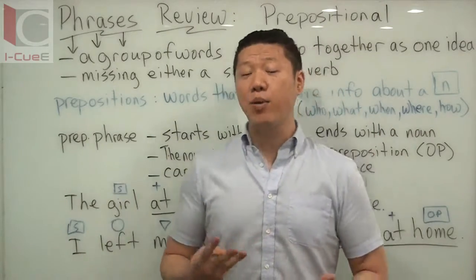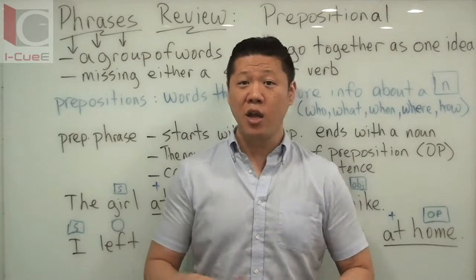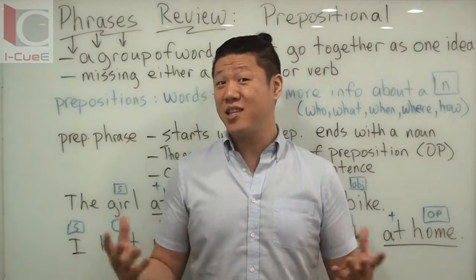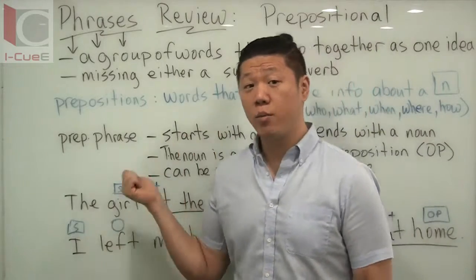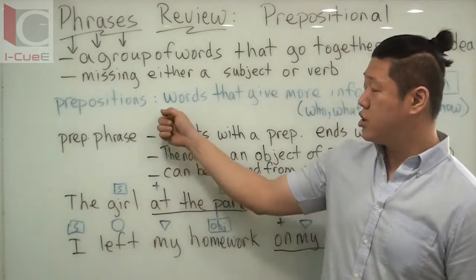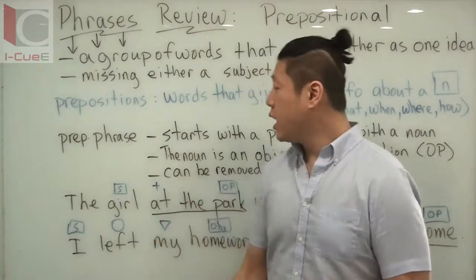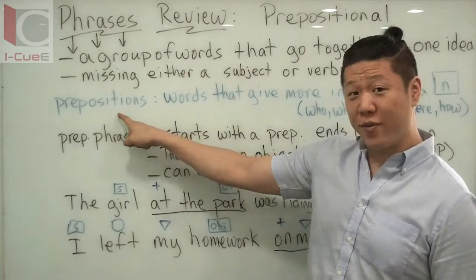The three big prepositions that we commonly use are in, at, and on. Those are very often used in sentences and speaking. There are plenty of other ones too, but we're going to be looking at some of those simple ones when we use our examples. So prepositions answer questions like who, what, when, where, how. Prepositional phrases. So a phrase is a group of words. Prepositions give you more information.